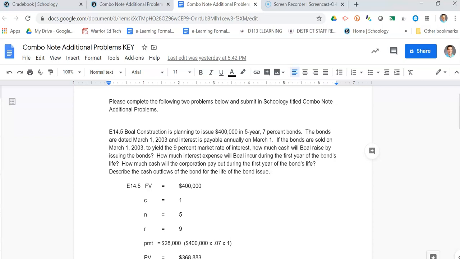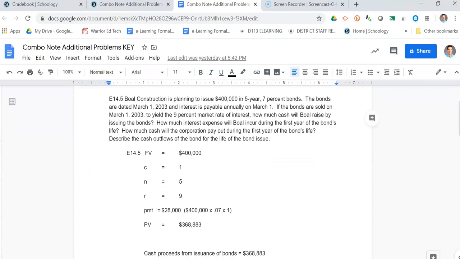All right. So when I read this here, it's the first question. How much cash will Bowl raise by issuing the bonds? So what it's asking there is what are they going to receive in cash? That's that first journal entry on issuance. So how much cash are they receiving? And since this is a discounted note, we know it's going to be less than $400,000. So when we go to do the problem, to answer that first question, the $400,000 is what we're going to pay off at the end of its useful life.